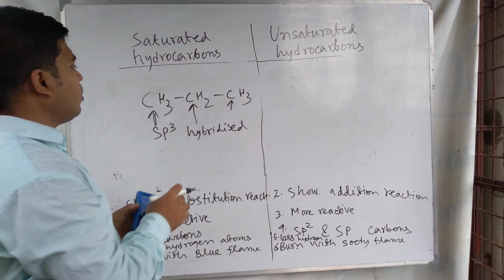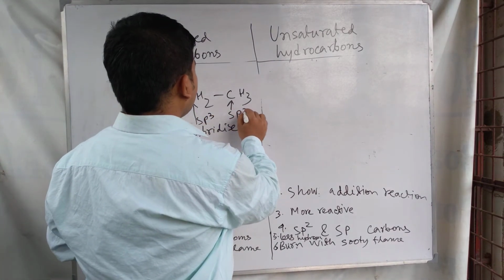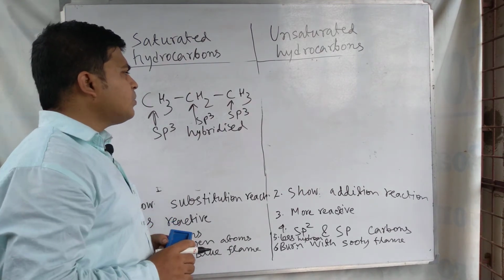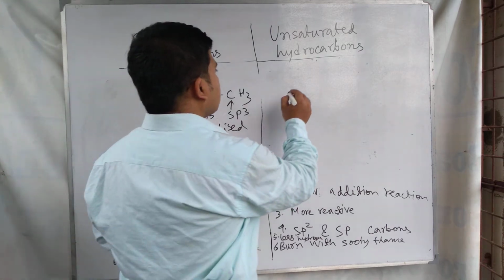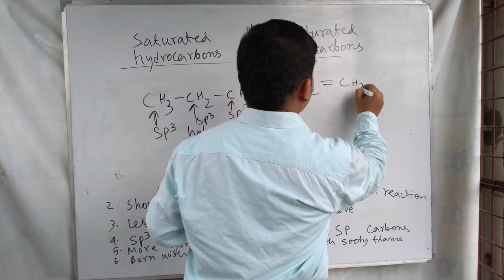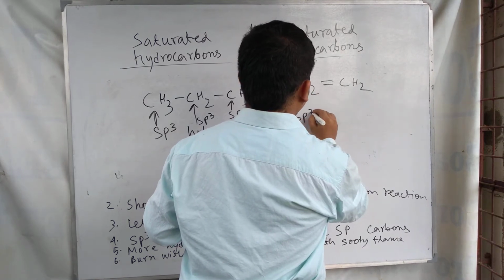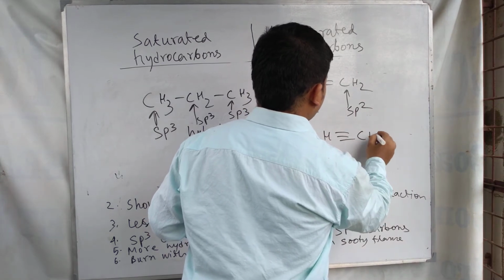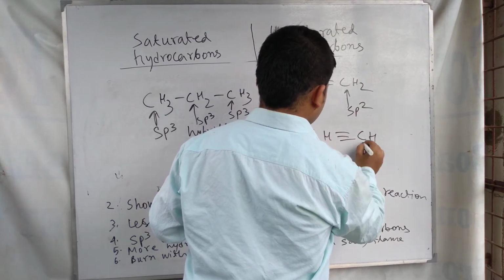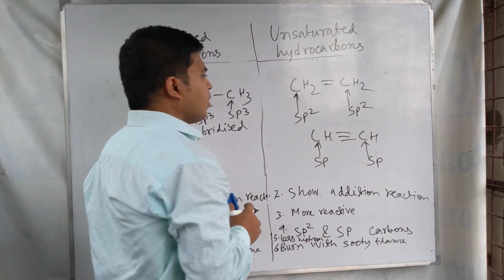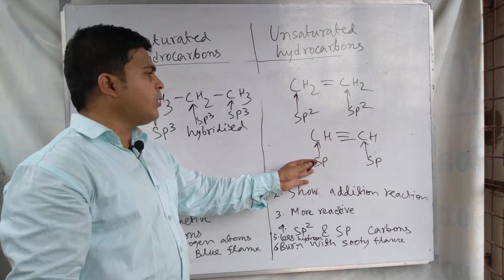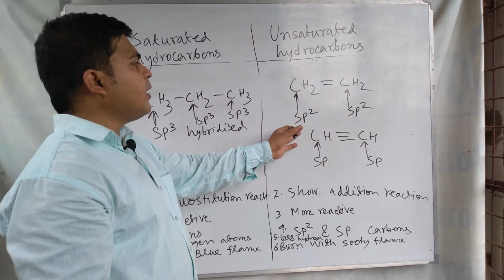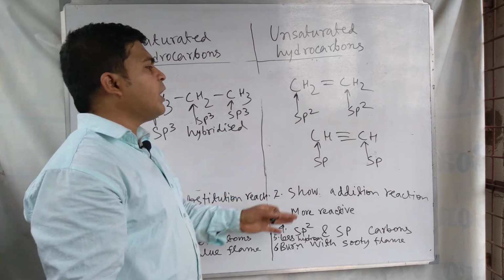All carbon atoms, this one is sp3, this one is sp3, means all carbon atoms present in saturated hydrocarbon must be in sp3 hybridization, but the carbon atoms present in unsaturated hydrocarbon are either sp2 hybridized or sp hybridized.